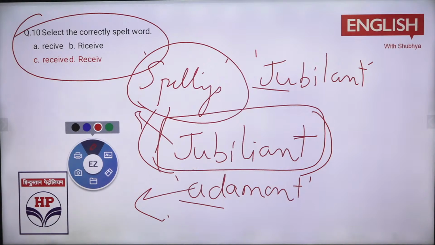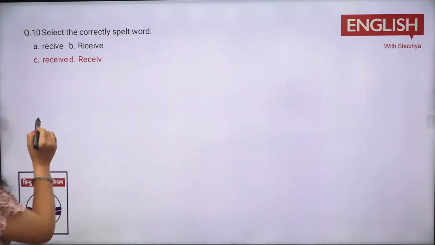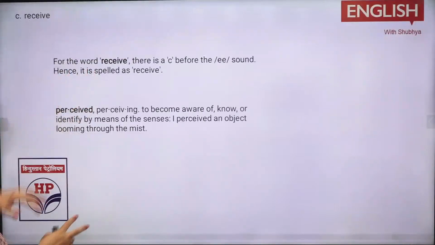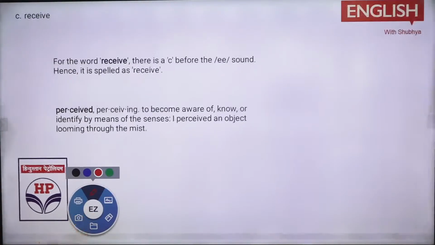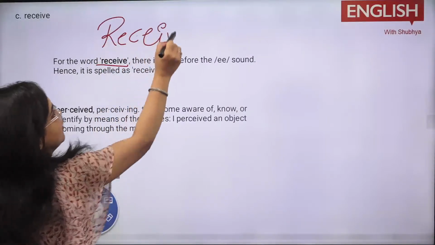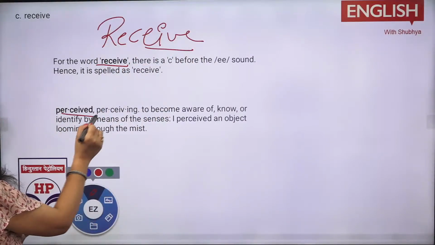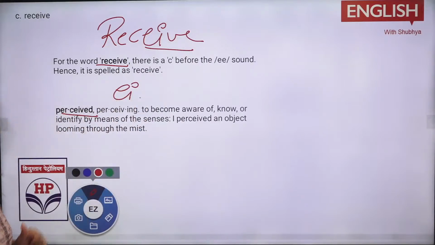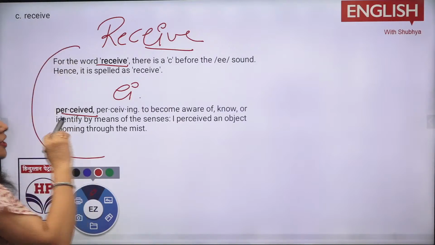Sorry, which is the correctly spelled word here? We need the spelling of receive, which we normally speak a lot. What is the right word? C option. Right. So whenever C comes to you, receive is there, perceive is there. Keep noting down these things. RECEIVE would be there, right? Perceive is there, so in the same way EI would be there, right? So you need to remember it whenever such terms are there. Receive is there, perceive is there. How you need to speak it out, okay? So that is also based on your linguistics and all that.